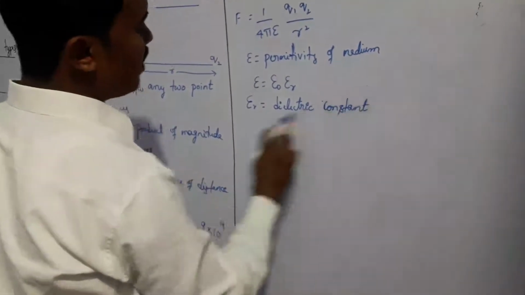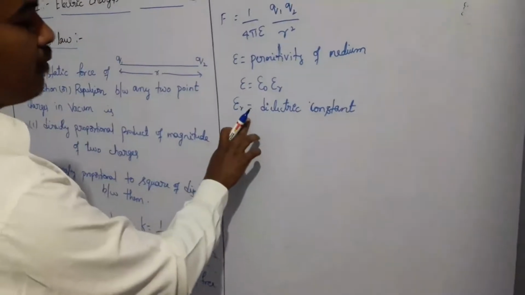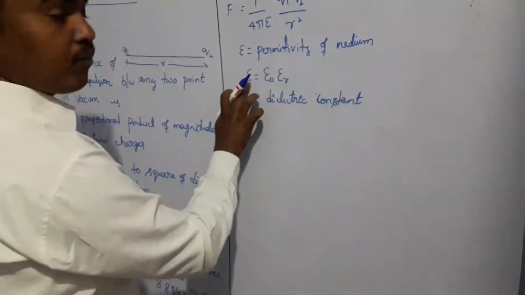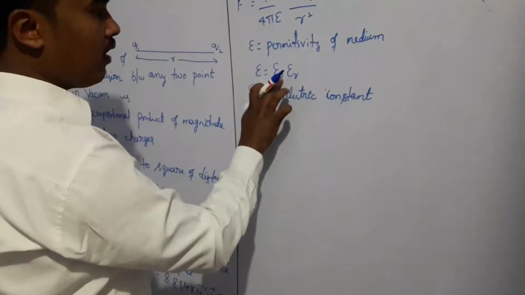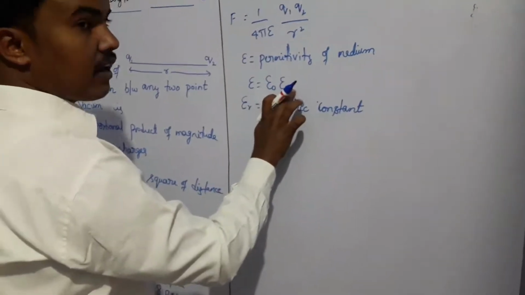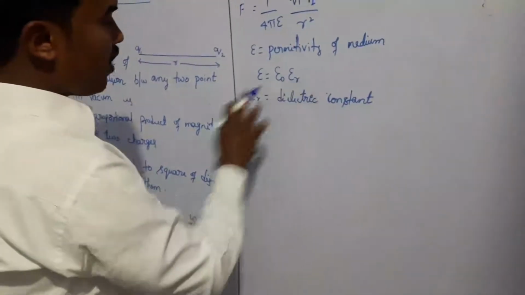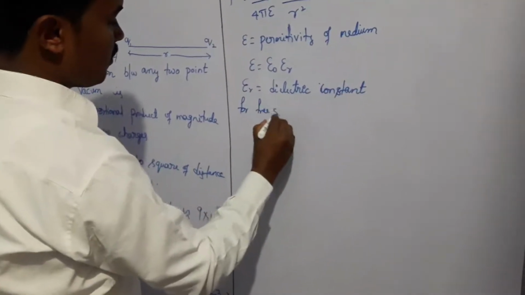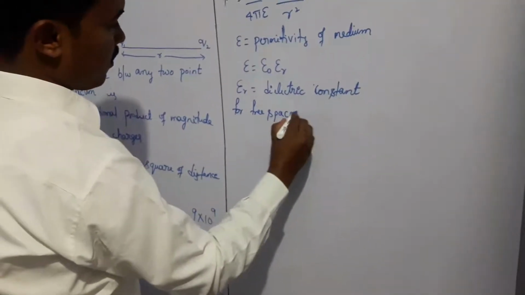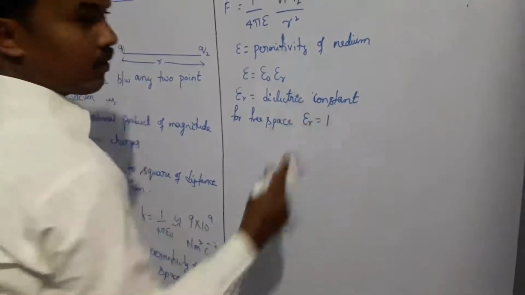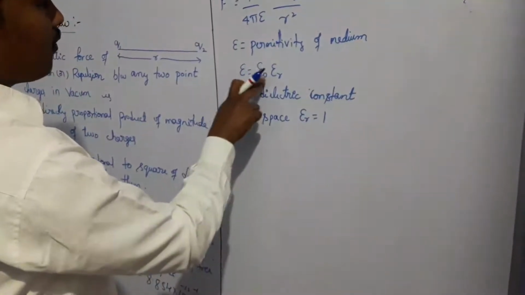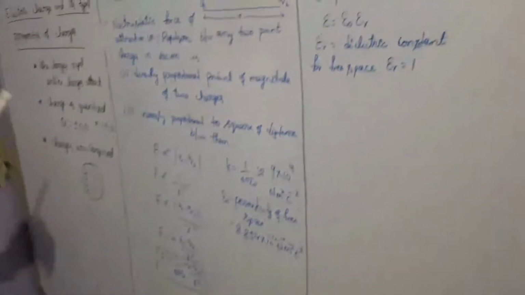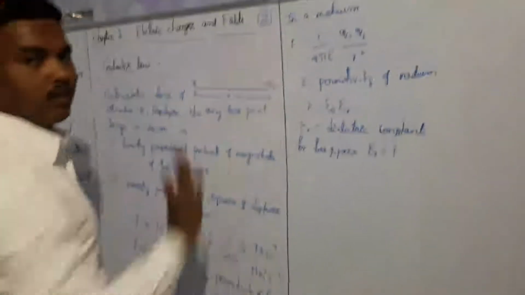Epsilon r we use for an insulating medium. Finally, for a medium we use epsilon, for free space epsilon naught, and for an insulating medium the dielectric constant epsilon r. Since we have used free space, epsilon r will be equal to 1. That's why in the place of epsilon we directly use epsilon naught for free space. This is Coulomb's law. We have taken the magnitude F.